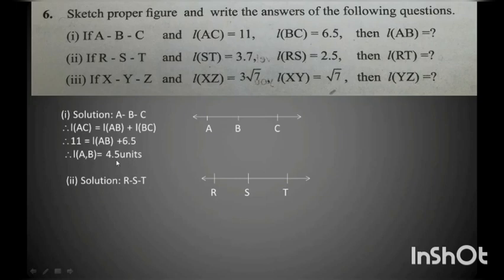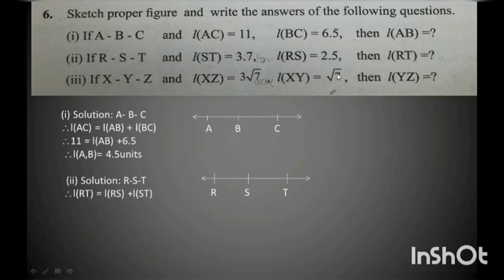Next, second sum. If S lies between R and T, I have drawn a line and shown S lies between R and T, where ST is 3.7 and length RS is 2.5, then find length RT.